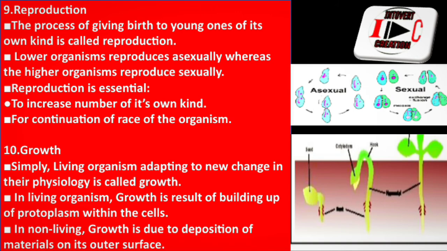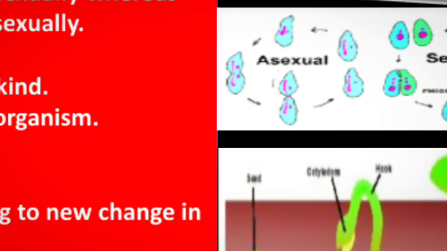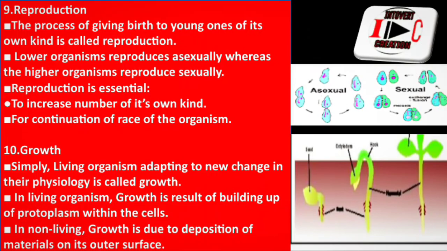Ninth one is reproduction. The process of giving birth to young ones of its own kind is called reproduction. Lower organisms reproduce asexually, whereas higher organisms reproduce sexually. Reproduction is essential to increase the number of its own kind for continuation of the race of the organism. I have also mentioned reproduction, asexual and sexual. Higher organisms do sexual reproduction, lower organisms do asexual reproduction.